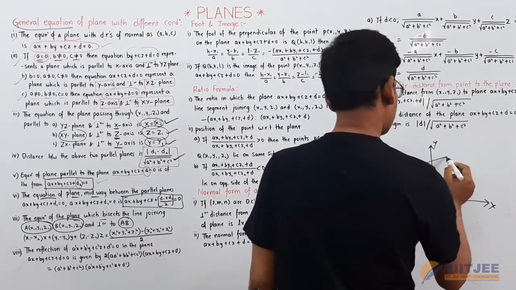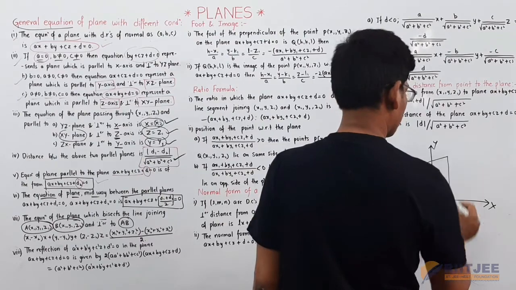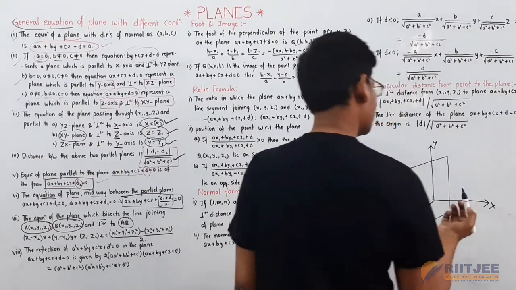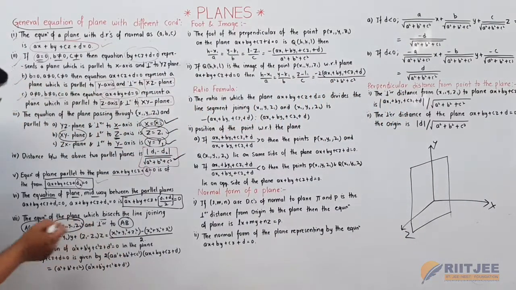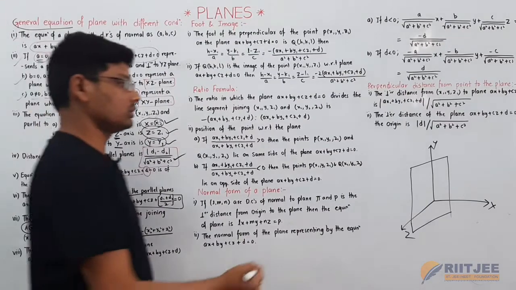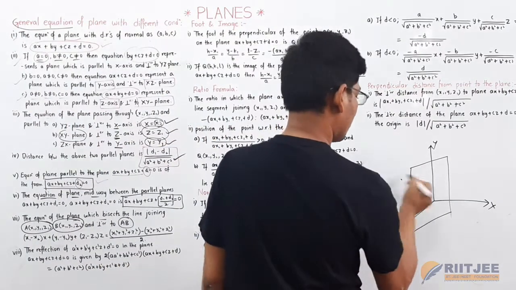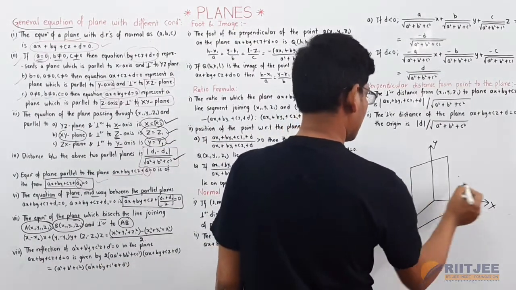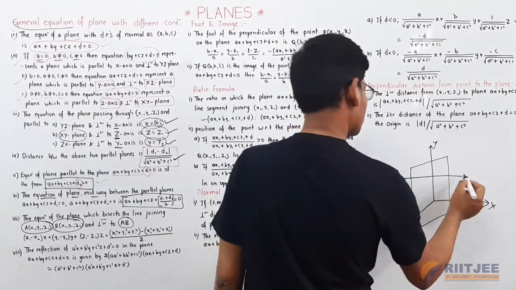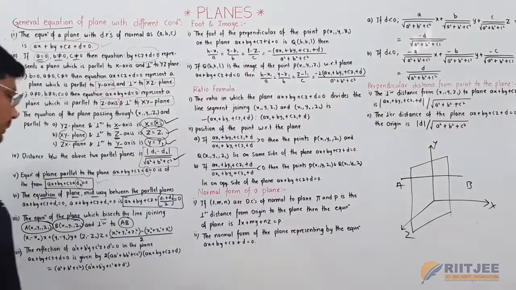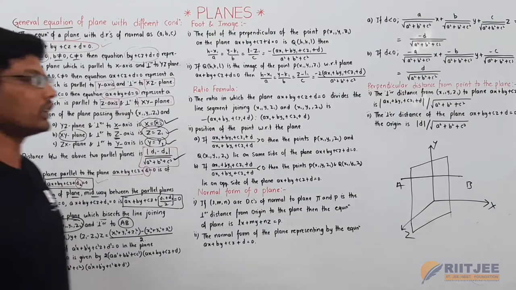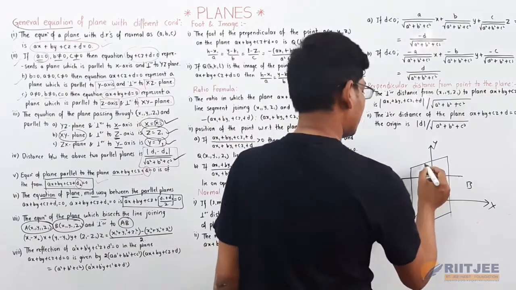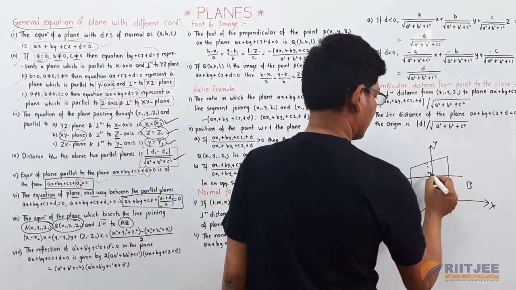Now if you take a plane here, I am taking this plane as perpendicular. If you take two points, this is A and this is B. The line AB is perpendicular to the plane.